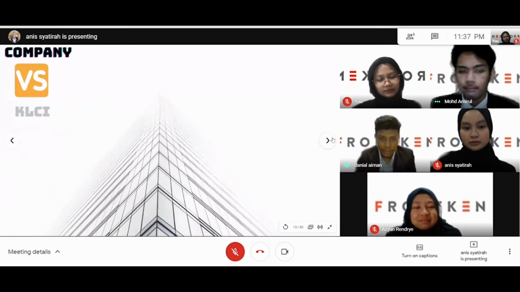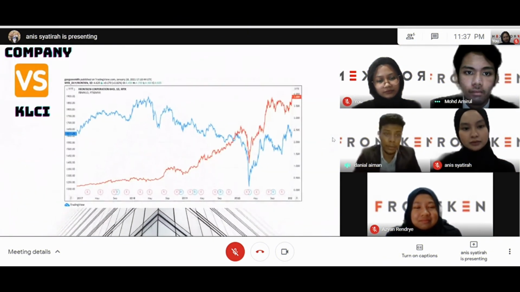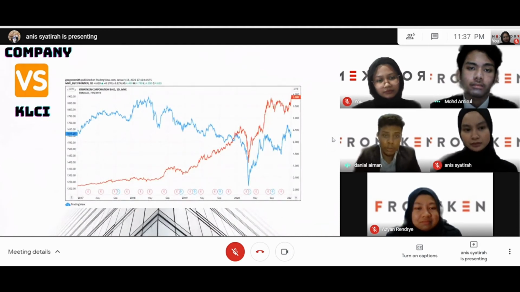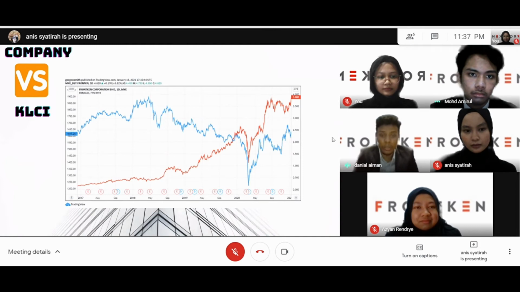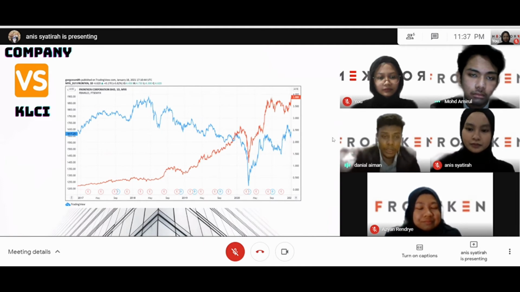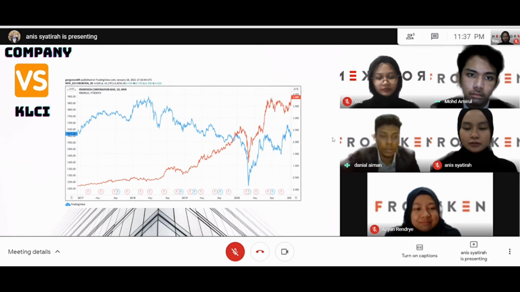Let's move to the trend analysis part, which is company versus KLCI. Here, the graph shows the price movement of Frencken, represented by the red line, while the blue line is the FTSE Bursa Malaysia KLCI for the past four years, from 1st January 2017 until 31st December 2020. In early January 2017, the prices of both Frencken and KLCI began with a positive move, where both show a steady increase. However, from May 2017, the price of Frencken began to increase from month to month, producing record peaks and new records in 2018, 2019, and January 2020, respectively.